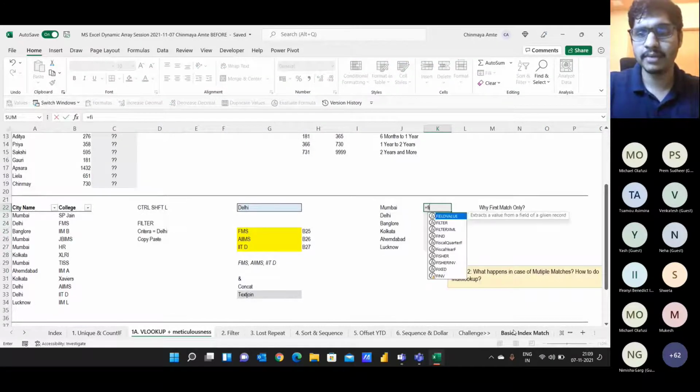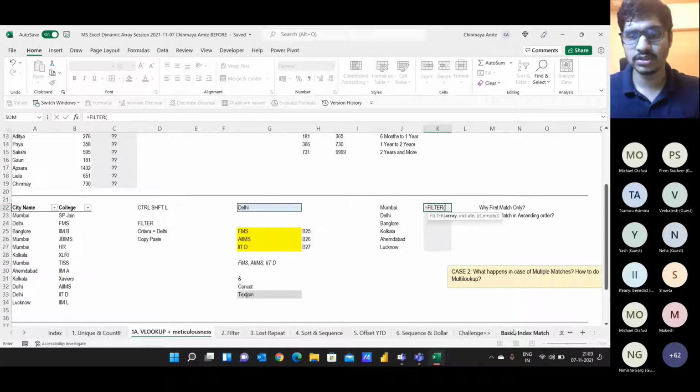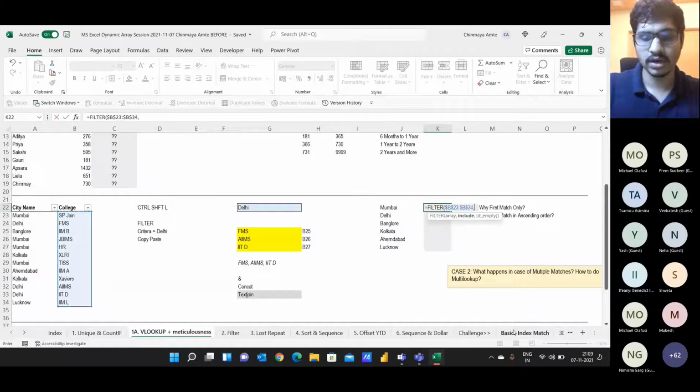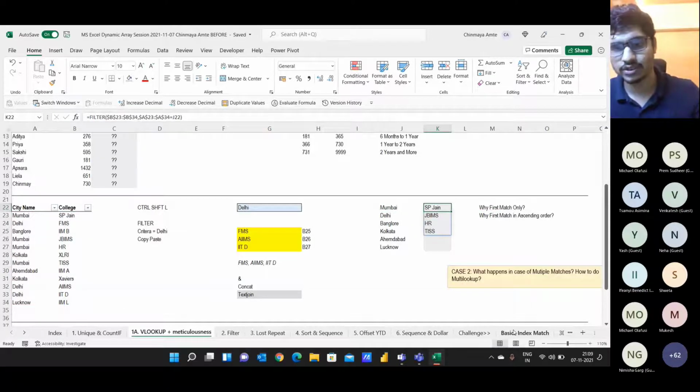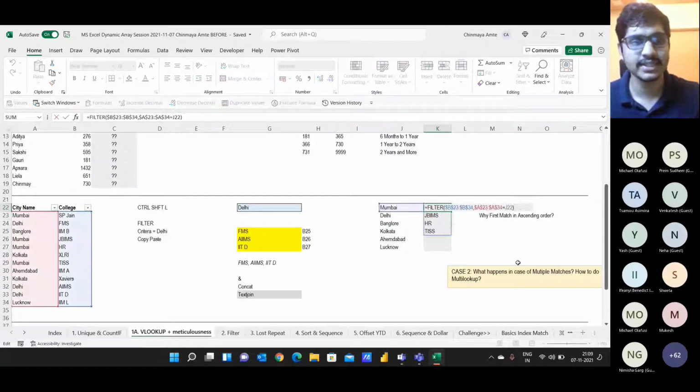So first, I will be using a FILTER function. So this is my filter. F4. What's my criteria? It's going to be the list of colleges. So again, selecting F4, it's equal to city name Delhi. So my filter function is closing here. If you see, I'm getting the list of colleges, but I want it in one single cell.